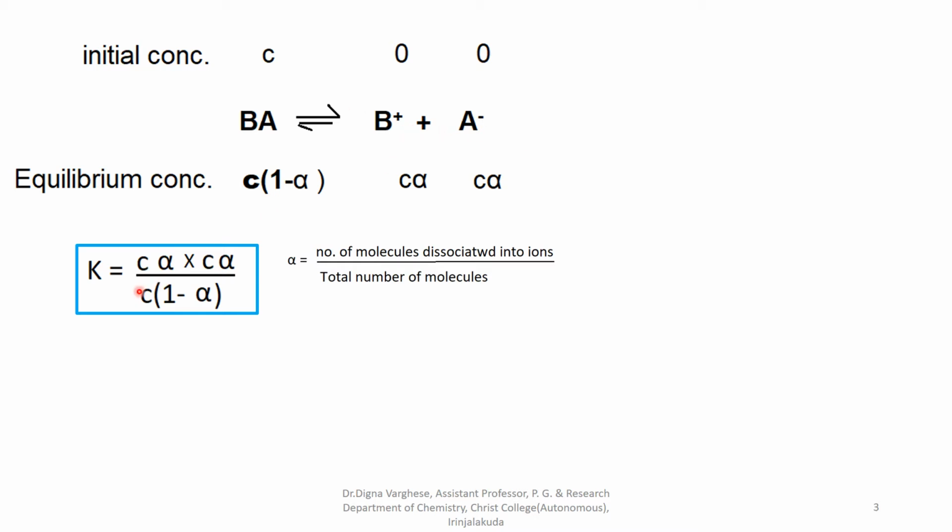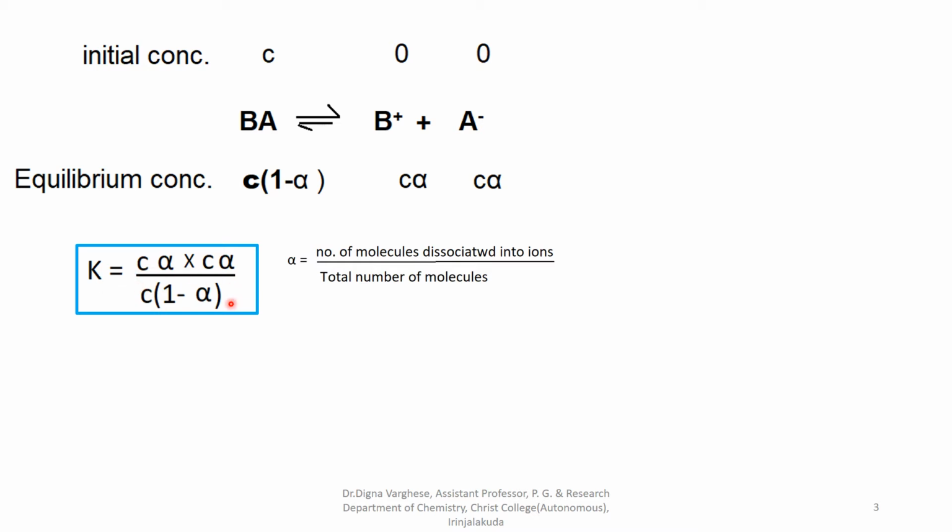So, applying the law of chemical equilibrium, the equilibrium constant K is equal to the concentration of B plus into the concentration of A minus divided by the concentration of BA. The concentration of B plus is C alpha, the concentration of A minus is C alpha at equilibrium, and the equilibrium concentration of BA is C into 1 minus alpha. So K is equal to C square alpha square divided by C into 1 minus alpha.